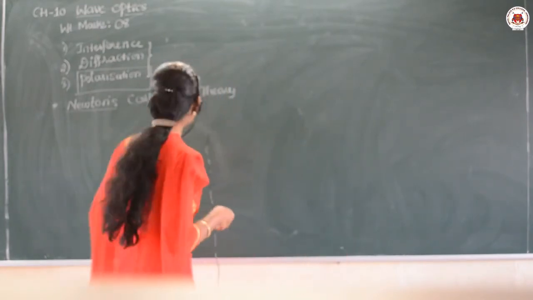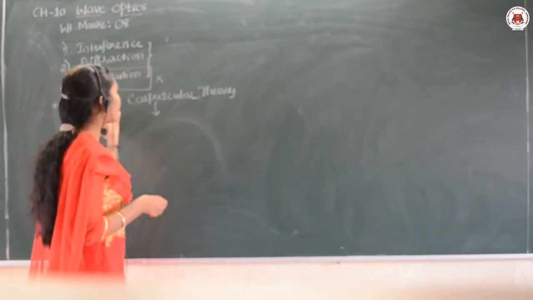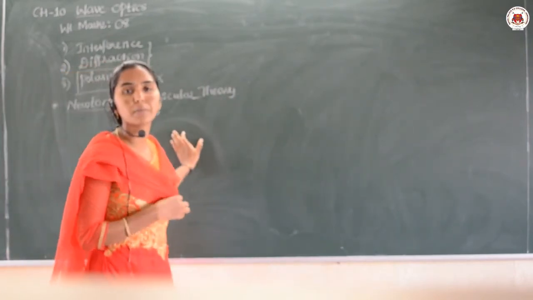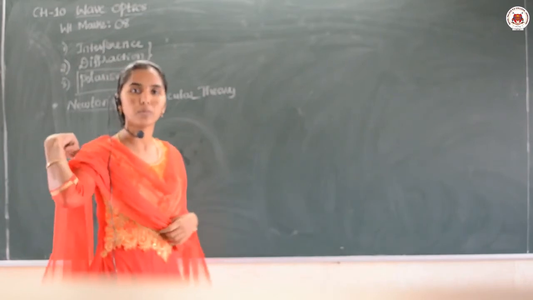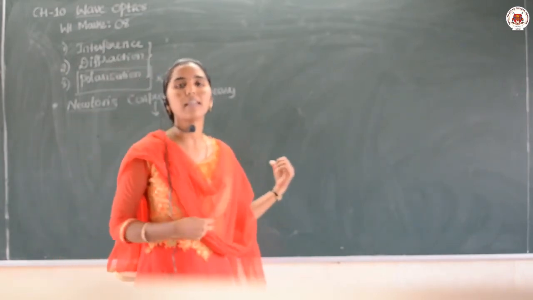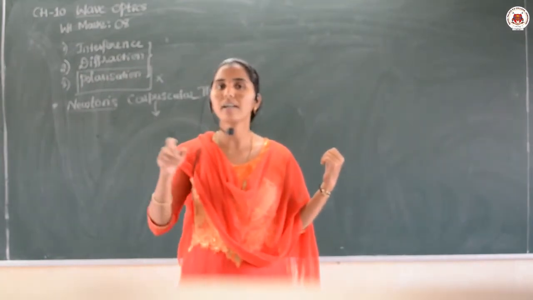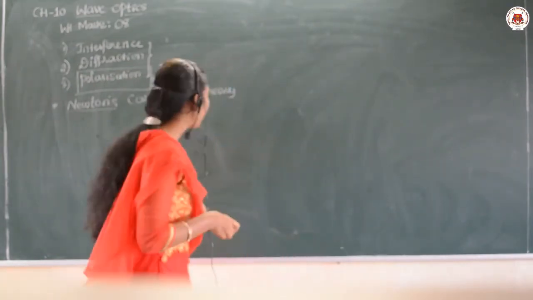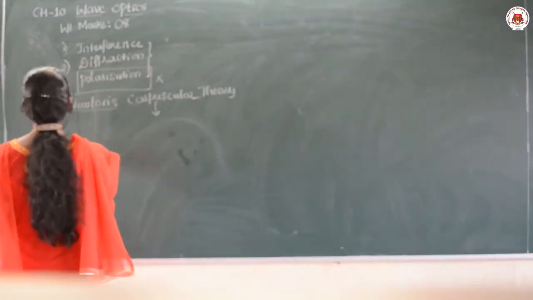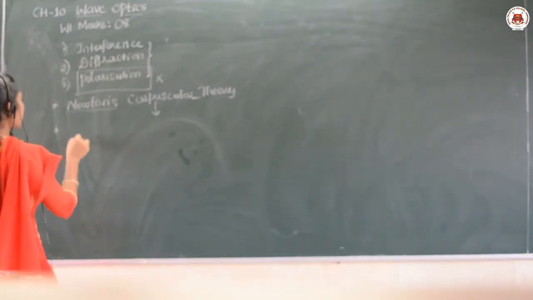So when Newton stated that point, it was experimentally not proved. That is why Newton's corpuscular theory was discarded. Okay. Then after this, what happens? The next scientist is Huygens.